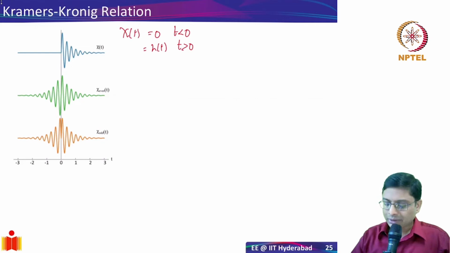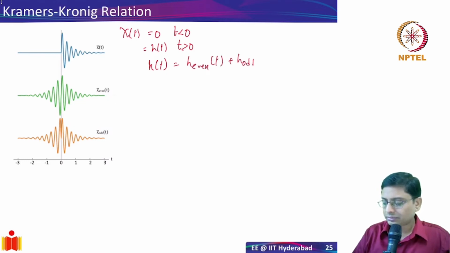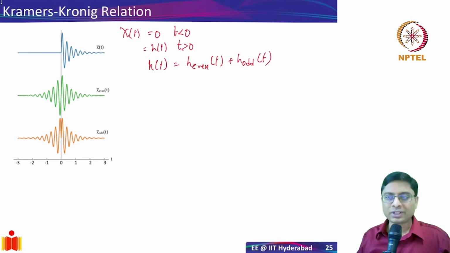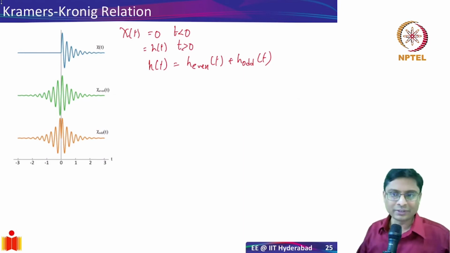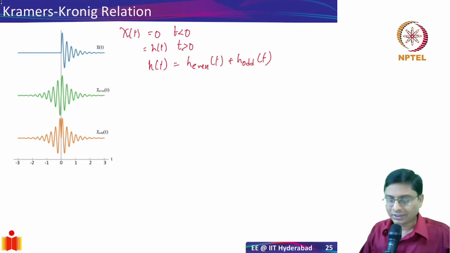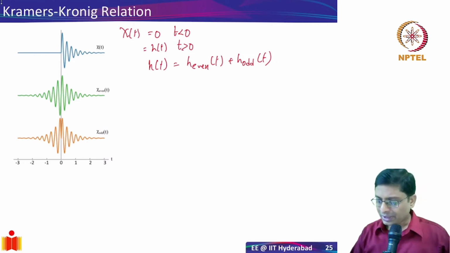Now, once I have an impulse response like this, I'll apply a trick from Fourier theory. What I'll do is, I'll write h of t as a sum of an even function and an odd function. The basic theory of functions tells me that any function can be written as this sort of a sum. I can construct two functions, odd and even, which will satisfy this. And pictorially I have shown this here.